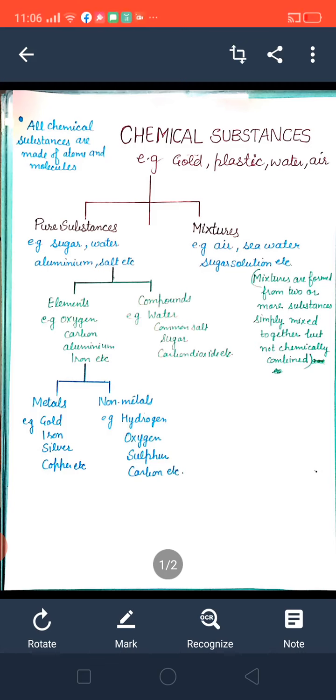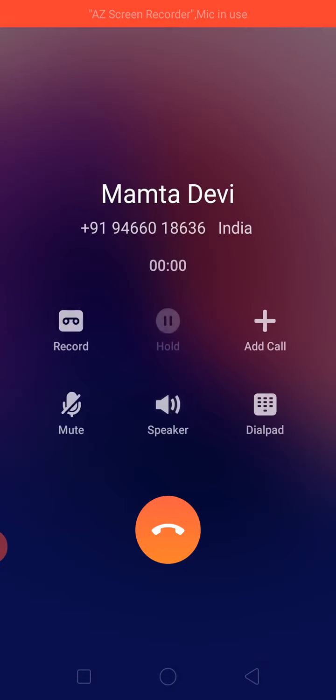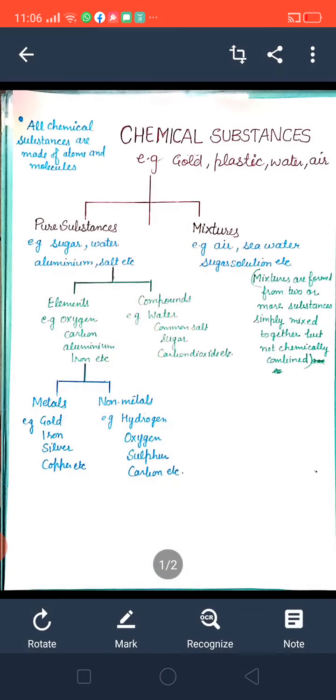So now, a pure substance in which two or more elements combine chemically in a fixed ratio is called a compound. Fixed ratio. Water, H2O, fixed ratio, two atoms of hydrogen, one atom of oxygen.